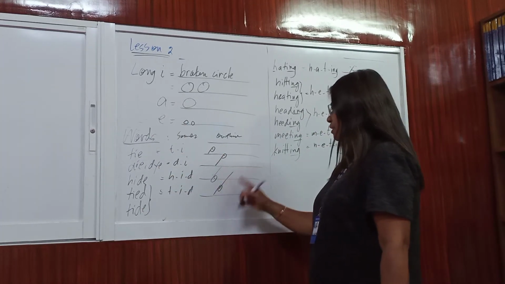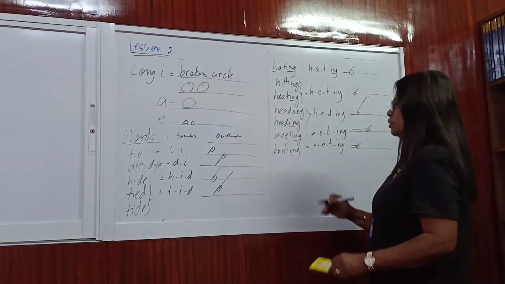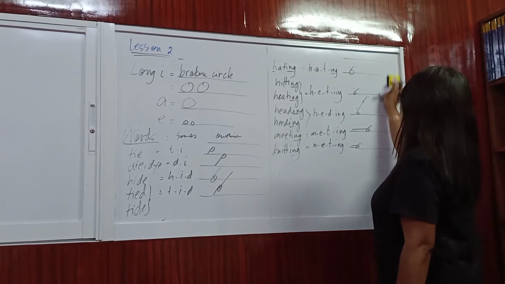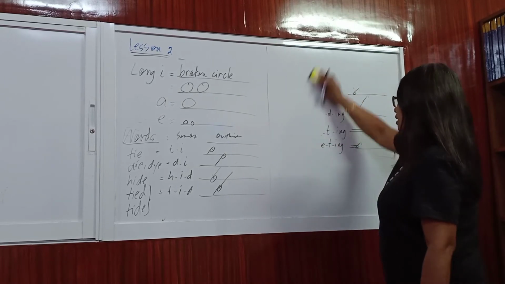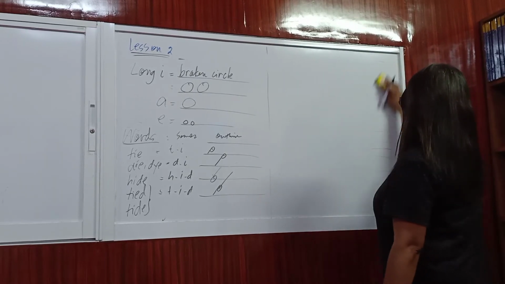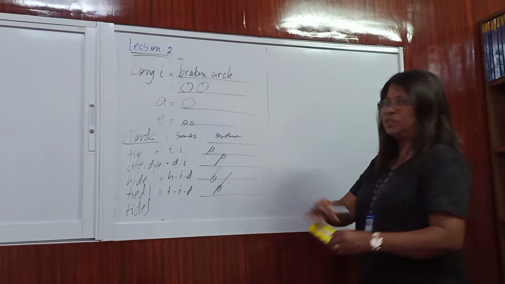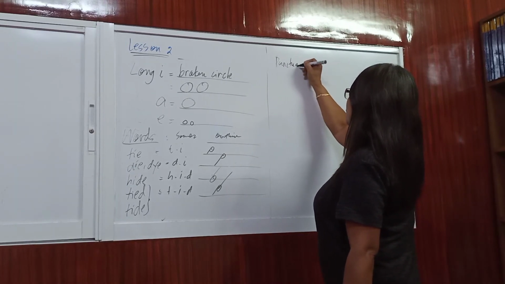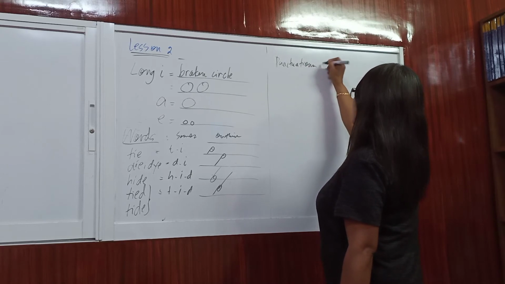T-I-D-I, H-I-D, T-I-D, and write and mention the words. Okay? So, yan lang po ang composition ng lesson 2, covering only H and E and the sound of long I, plus the punctuations used in your shorthand. So these are the punctuations used in shorthand.